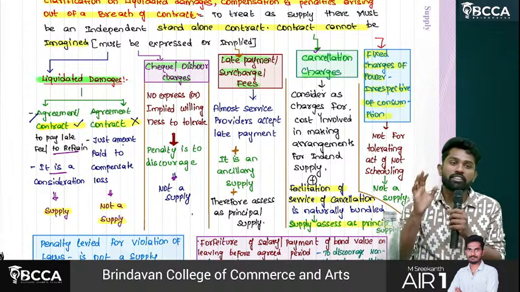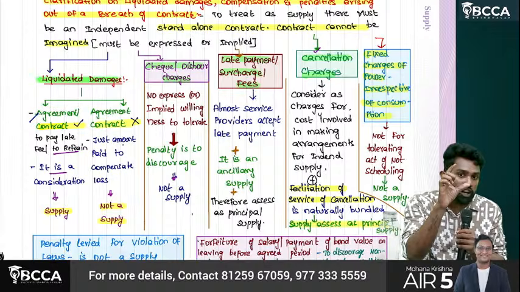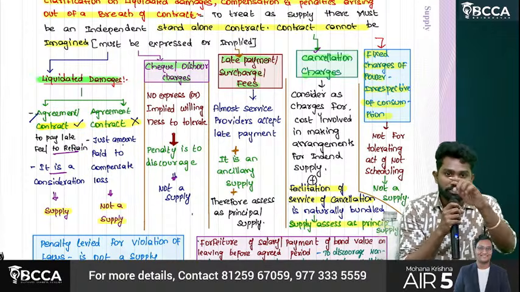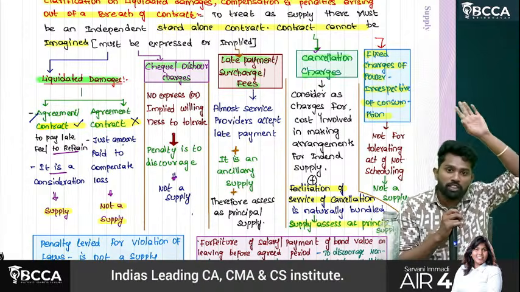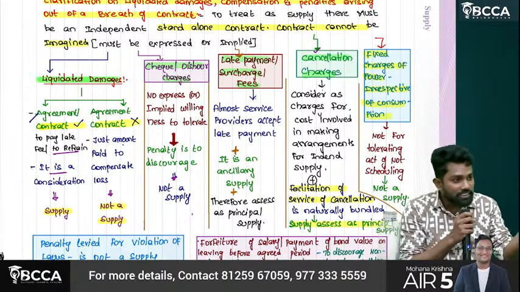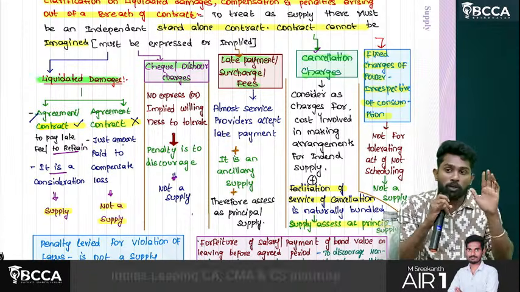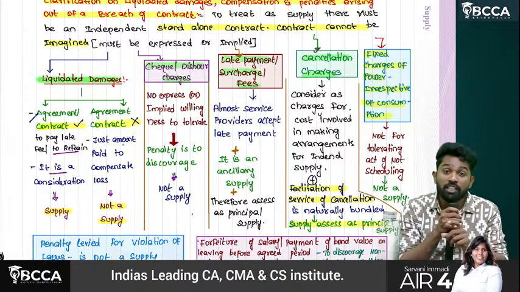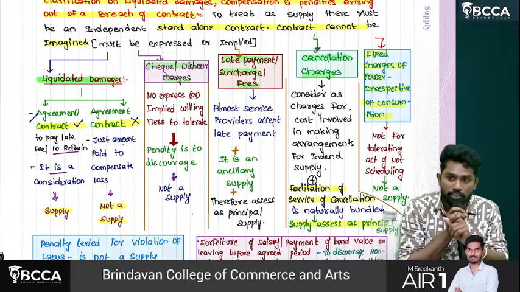The explanation they give is, see, the service they offered you is not just mere transportation. Sir, with mere transportation, they could ask you to sit on top of the bus and tie you with a rope also. Is that also called transportation? Yes, transportation only. So they didn't merely promise you that they'll do transportation. They promised you that they will transport you in the seat convenient to you. Okay?